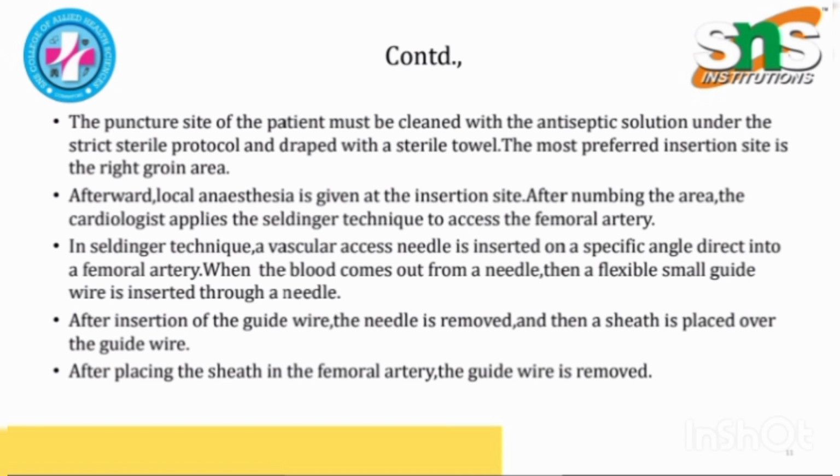Afterward, local anesthesia is given at the puncture site. After numbing the area, the cardiologist applies the Seldinger technique to access the femoral artery. In the Seldinger technique, a vascular access needle is inserted at a specific angle directly into the femoral artery. When the blood comes out from the needle, a flexible small guide wire is inserted through the needle. After insertion of the guide wire, the needle is removed and then the sheath is placed over the guide wire. After placing the sheath in the femoral artery, the guide wire is removed.